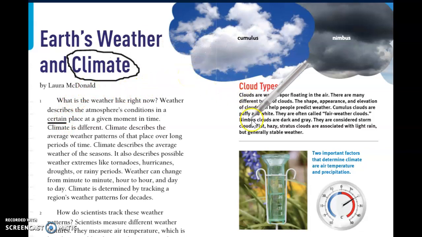Your job today is to read this text, and if you find a word that has the hard C, you're going to circle it. If you find a word that has the soft C, like in certain, you're going to underline it. There's lots of C words in here, so good luck.